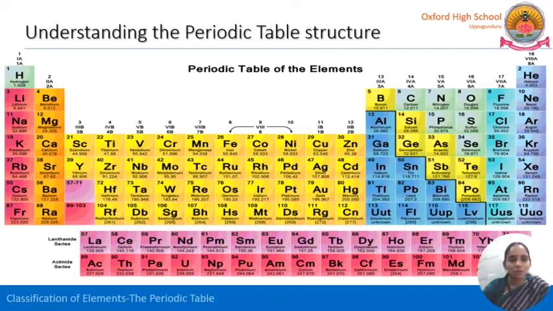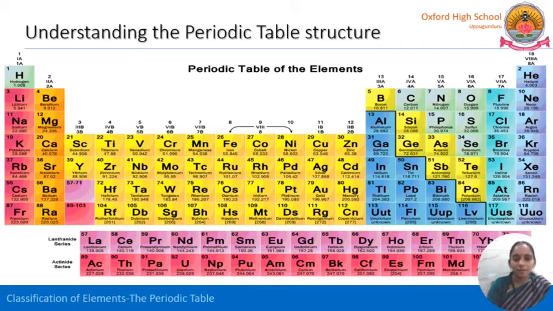That is the first A group: hydrogen, lithium, sodium, potassium, rubidium, cesium and francium. That means first group, or first A group. And second means second group, or second A group. What are the elements? Beryllium, magnesium, calcium, strontium, barium and radium.